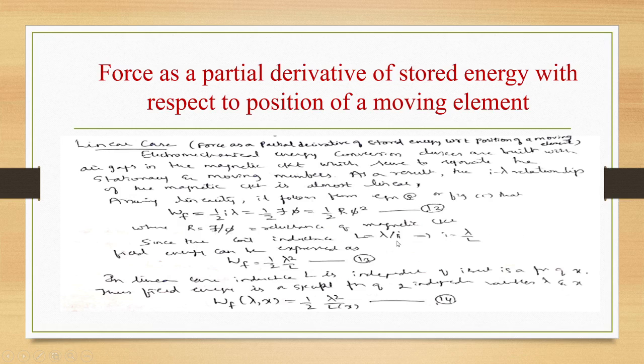Since the coil inductance L is equal to lambda by i, i can be written as lambda by L. Substituting i equal to lambda by L, field energy can be expressed as half lambda square by L. In the linear case, inductance L is independent of i but is a function of x. So field energy is a function of two variables, that is lambda and x, equal to half lambda square by L of x.